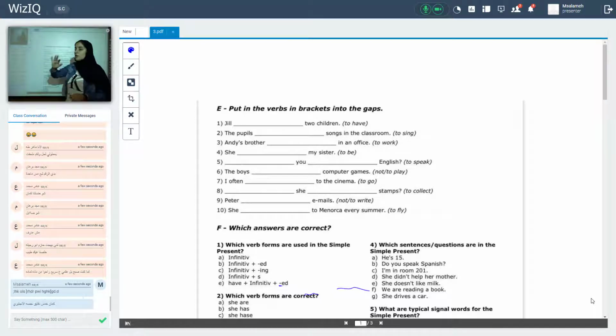So, number three, remember, we said about what? Keywords. We have some words. When I see them, I understand that this sentence is in what? In the simple present tense. Like what? Like every day, every week, every month, every year. Number two, usually or often, always, sometimes. And also we have some adverbs like frequently, something repeated. Or daily, weekly, an expression for time plus ly. Okay. Now move with me to the first